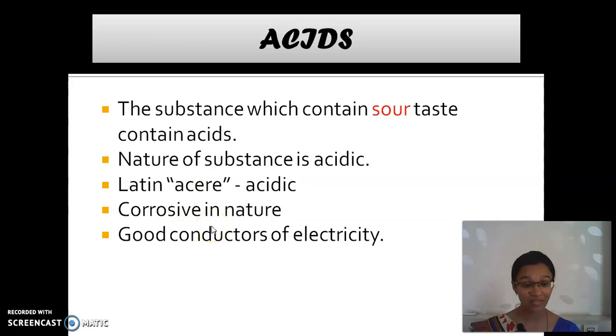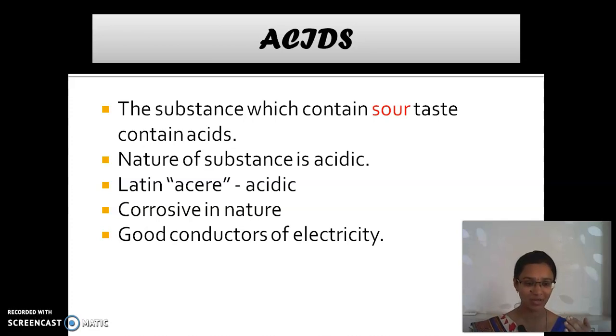Acids are corrosive in nature. If the acid spills on our body or skin, what happens? Those places get damaged fully. They are corroded. And they are good conductors of heat and electricity. What do you mean by conductors? Insulators, we have seen. Yes, tell me what is meant by conductors? Yes, they allow current, that is the electricity, to pass through them. So acids are also good conductors of electricity.